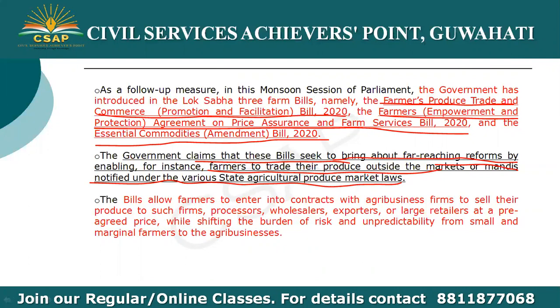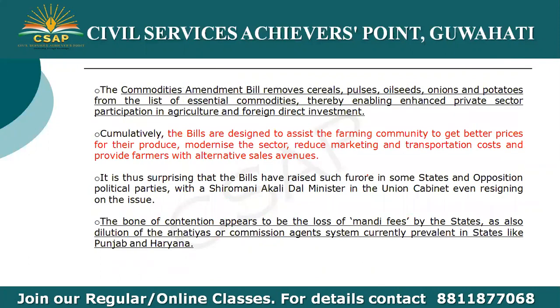The bills allow farmers to enter into contracts with agribusiness firms to sell their produce to such firms, processors, wholesalers, exporters or large retailers at a pre-agreed price, while shifting the burden of risk and unpredictability from small and marginal farmers to the agribusinesses.